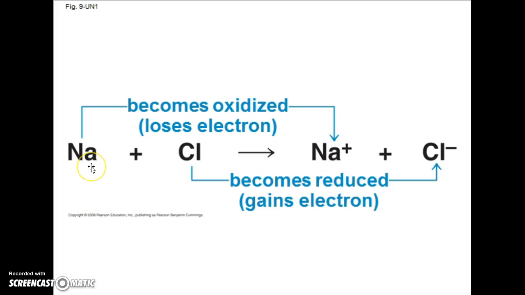Anyhow, sodium is being oxidized by chlorine, making sodium the substance being oxidized and chlorine the reducing agent to that. At the same time, chlorine is being reduced by an oxidizing agent, sodium.